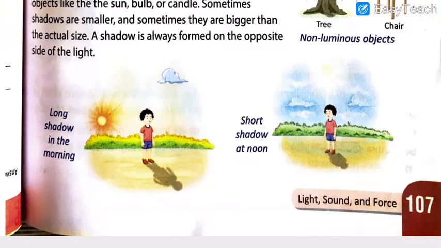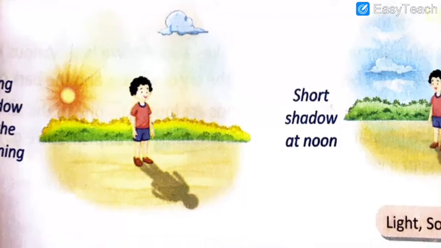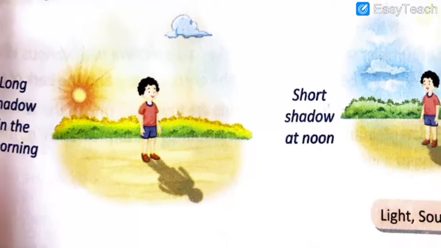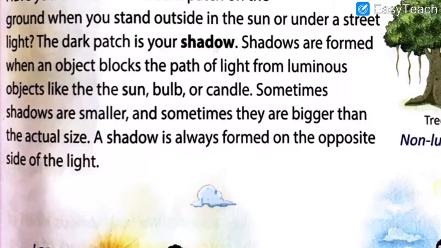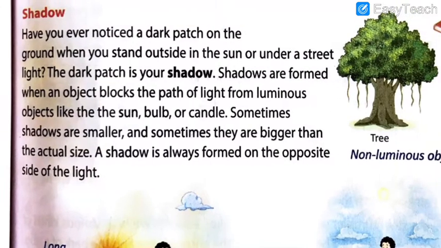Now, say for an example, here if you can see in the picture, this is the luminous object, this is the shadow. How is this shadow formed? Because this boy is stopping the sunlight from falling on the ground. So, sunlight is falling on the boy and eventually the boy's shadow we can see on the ground. This is how the shadow is formed. I hope now you got the idea what a shadow is and how it is formed.